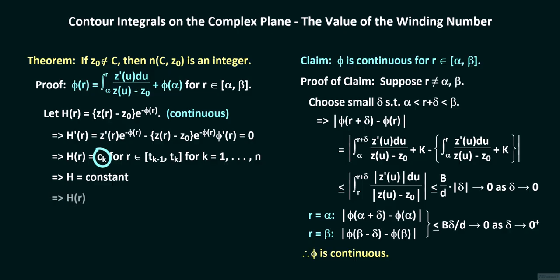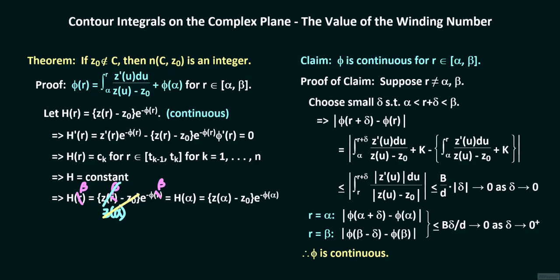Furthermore, h of r should equal h of alpha, so that the quantity z of r minus z sub 0 times e raised to the power minus phi of r equals the quantity z of alpha minus z sub 0 times e raised to the power minus phi of alpha. This is true for all r, including beta. Since C is closed, z of beta equals z of alpha.